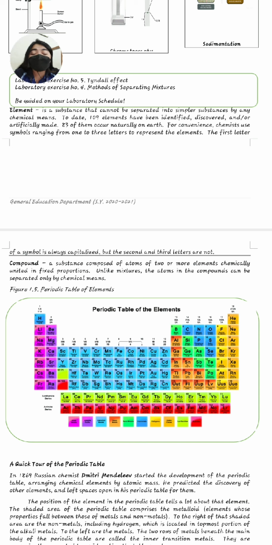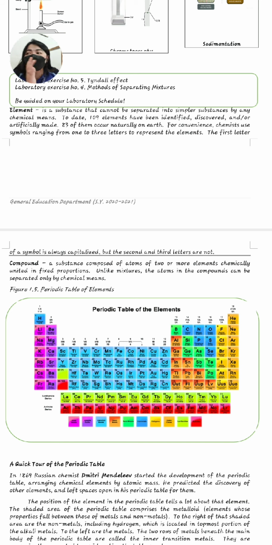When 2 elements are combined, it is called a compound. It results from the union of separate elements. Literally, it's very simple: once 2 elements are combined, it is called a compound.